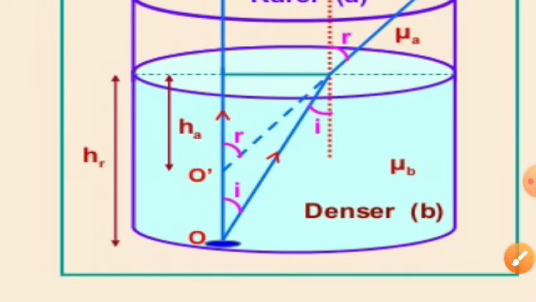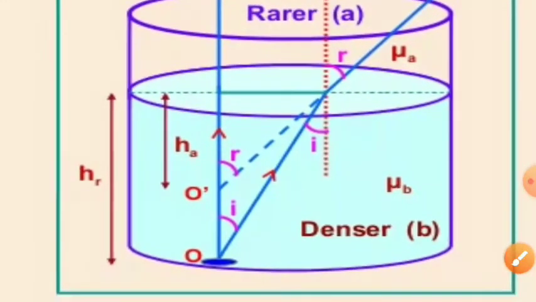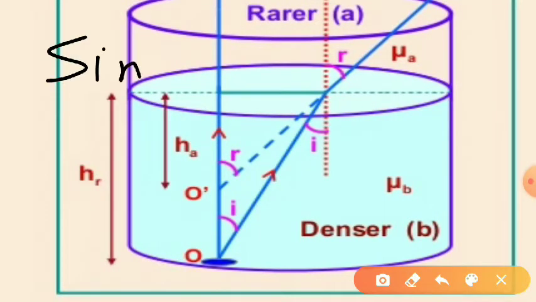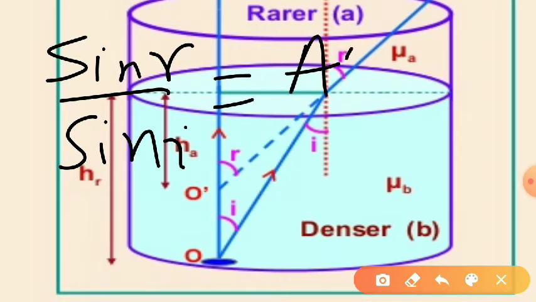Sin I is equal to AB by AO. If you take the ratio sin R by sin I, AB gets cancelled. It will be AO by AO dash. So the ratio sin R by sin I is equal to AO by AO dash.